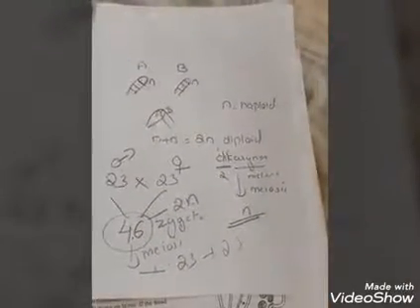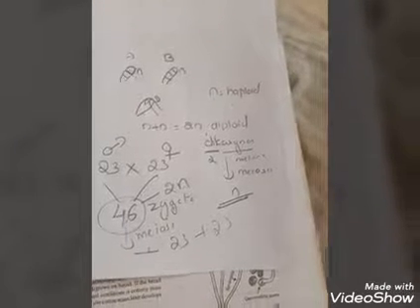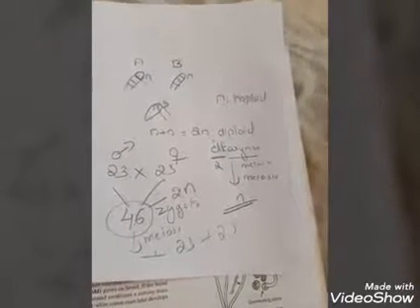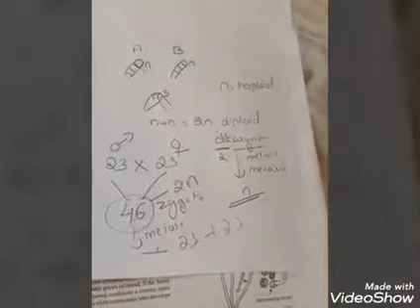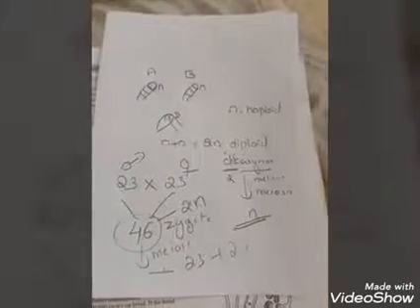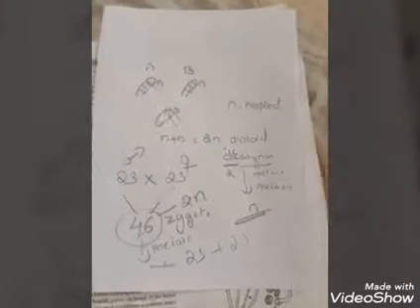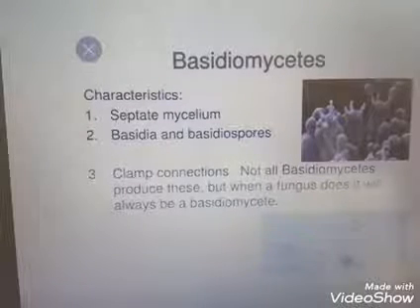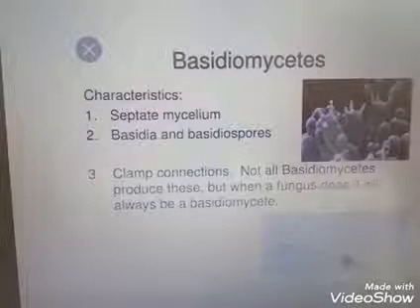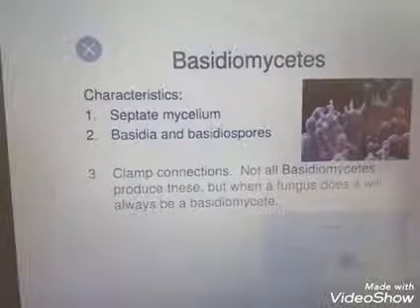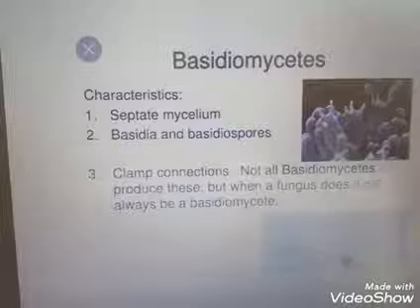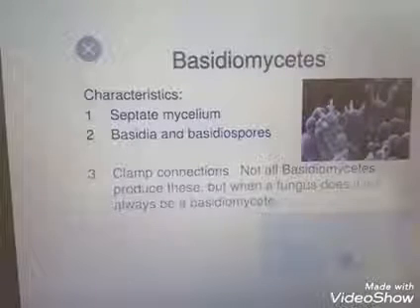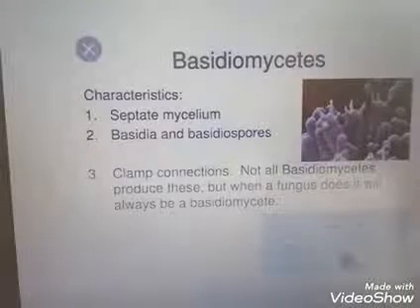So the protoplasm of the parents joins together to form a 2n condition. The 2n condition is known as dikaryon. This dikaryon undergoes meiosis, and after meiosis it produces a haploid fungus as the result. Clear? So this type of dikaryotic phase is common in ascomycetes and basidiomycetes. Okay, so in the case of basidiomycetes, the dikaryon gives rise to, or produces, basidium.